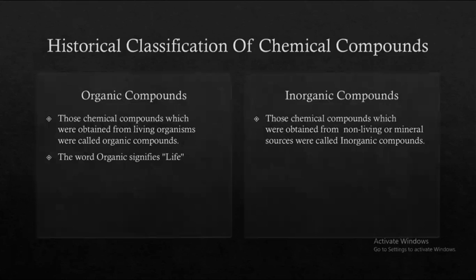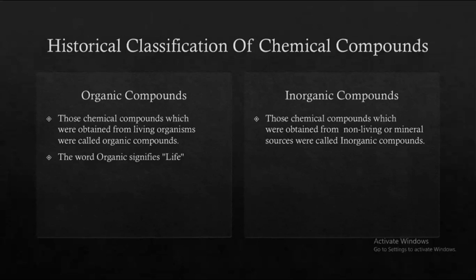Historical classification of chemical compounds. First of all, we should know the basis of this classification. This classification is based upon origin and properties of chemical compounds. You can say that chemical compounds are classified into two main groups depending upon origin and properties. So we have two main groups, organic compounds and inorganic compounds.